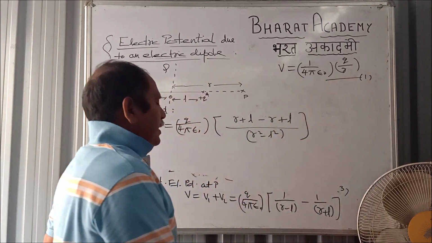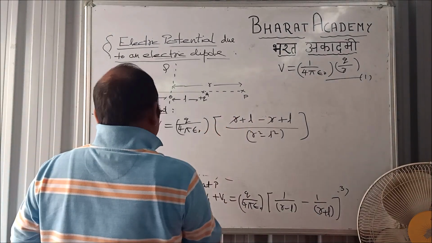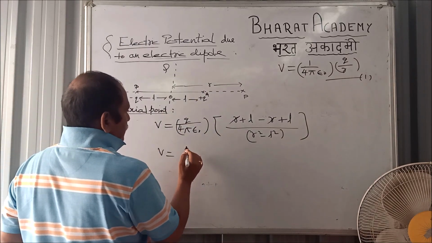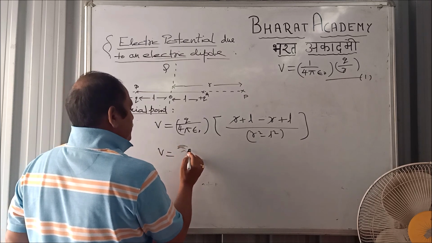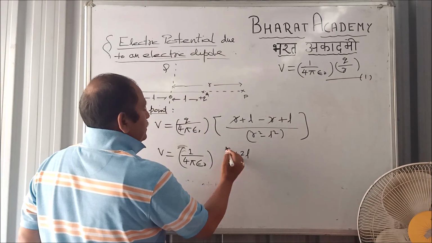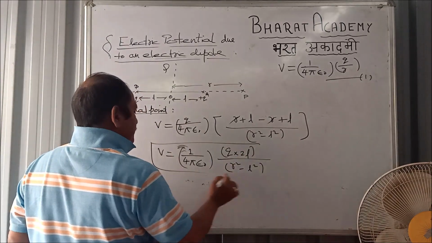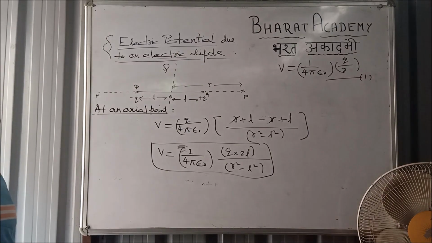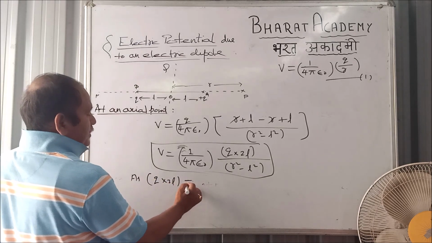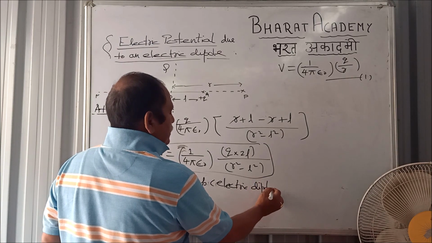The LCM will be r plus l into r minus l, which is nothing but r square minus l square. So what is left? V equals 1 by 4 pi epsilon naught, Q into 2l by r square minus l square, which is the electric potential at an axial point. Q into 2l is nothing but p, the electric dipole moment, if you remember.